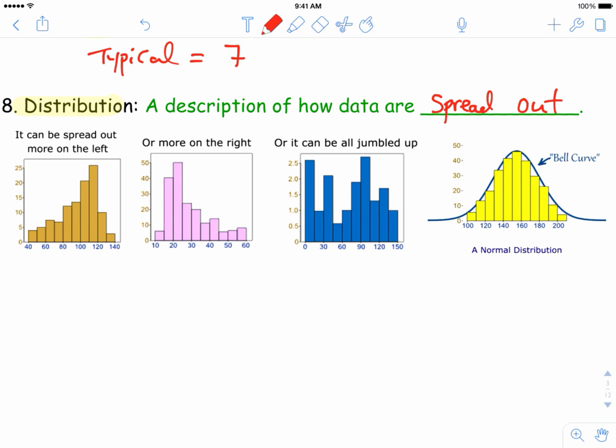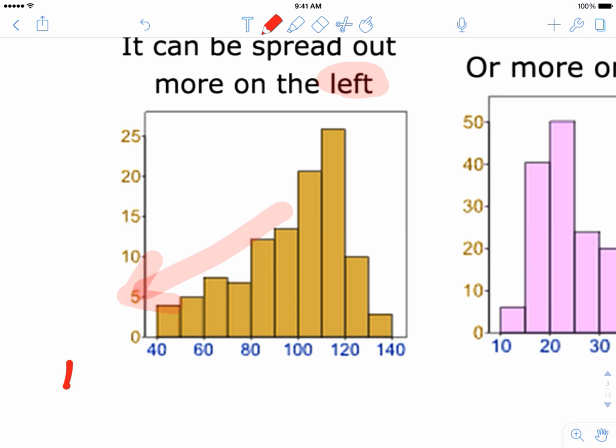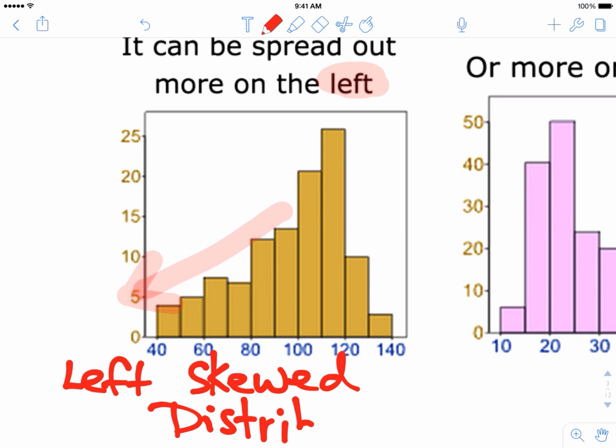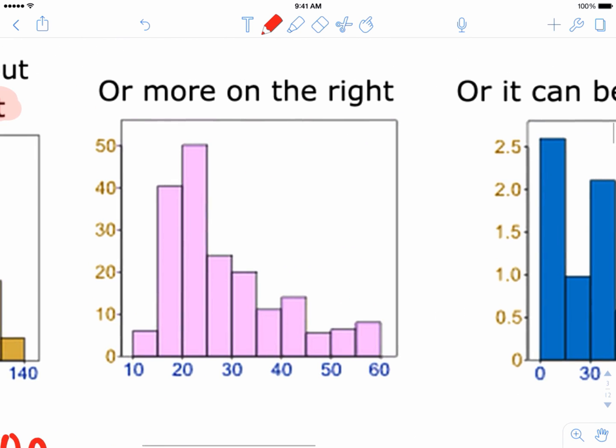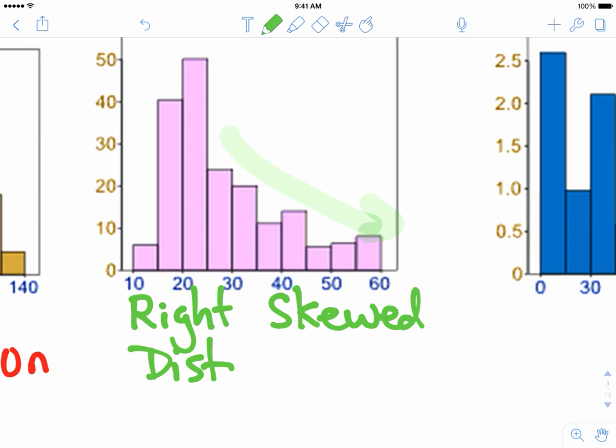The word distribution is a description of how the data values are spread out. Data distribution can be described in 4 different ways. The first type is referring to the data being more spread out on the left side, and a fancy name for this kind of distribution is called the left skew distribution. The second kind of distribution is more spread out on the right side. So guess what? The fancy name for this kind of distribution is called the right skew distribution.